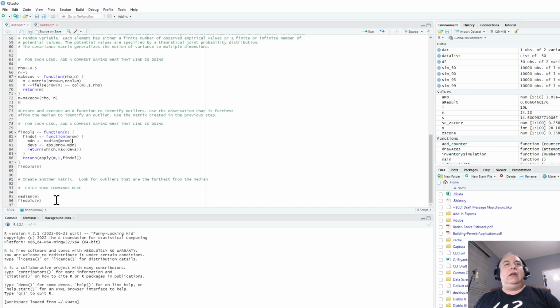And then finally, again, let's just create another matrix, and then run it through again just to verify, for a second check, that this is working. That's the assignment for week 2.